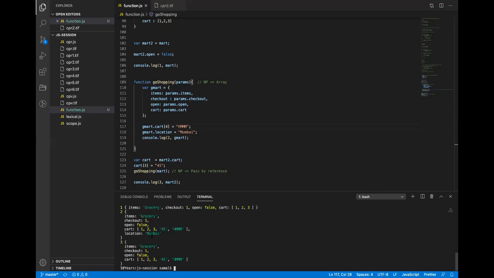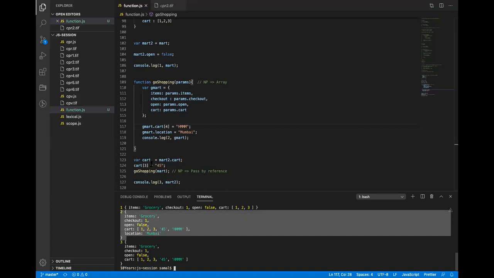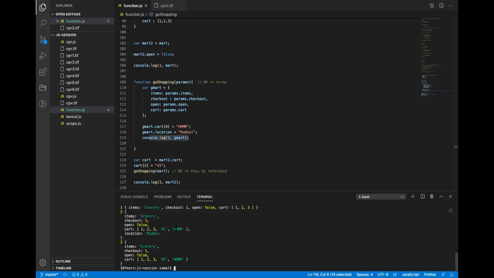In the object, the location key is added and it is printing. All the keys are printed and another value is added in the fourth position. But that location key is not added here, while the cart is updated, because cart is non-primitive.